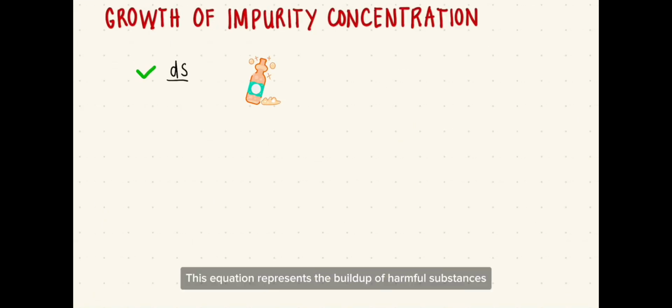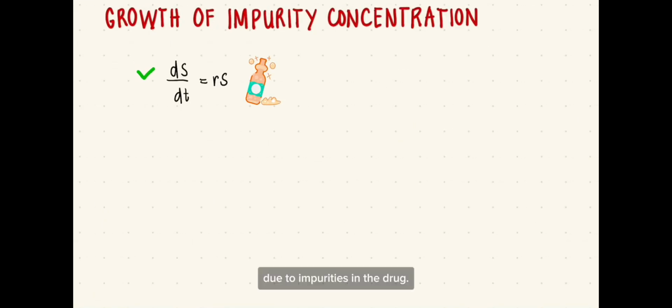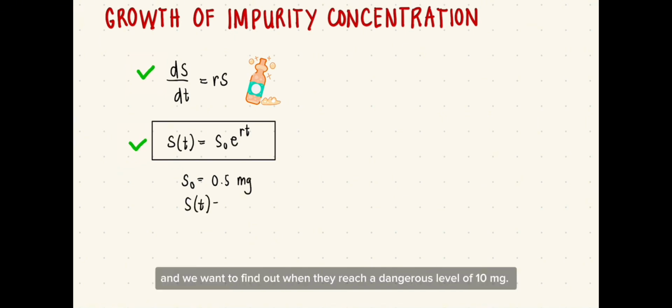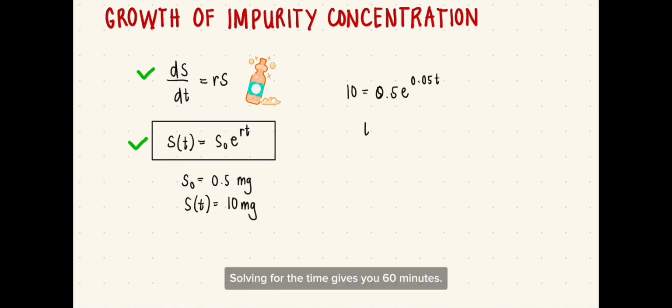This equation represents the buildup of harmful substances due to impurities in the drug. In this equation, S is the amount of harmful chemicals, while R is the growth rate. The impurity concentration then follows this formula. Let's say the impurities start at 0.5 milligrams, and we want to find out when they reach a dangerous level of 10 milligrams. Solving for the time gives you 60 minutes.